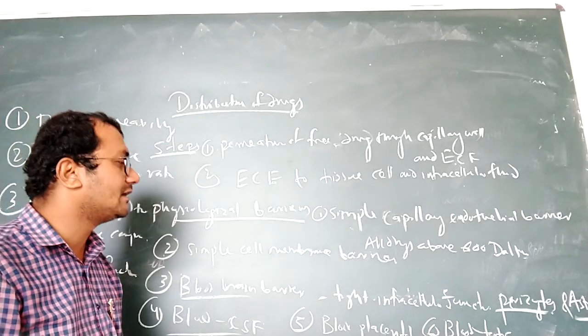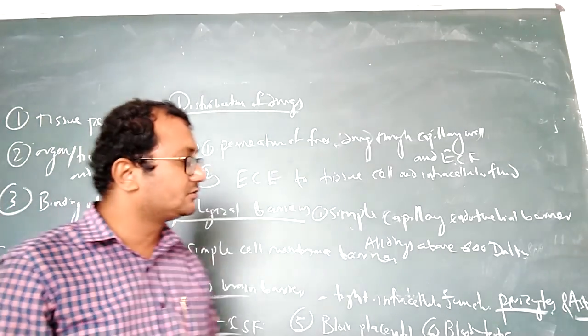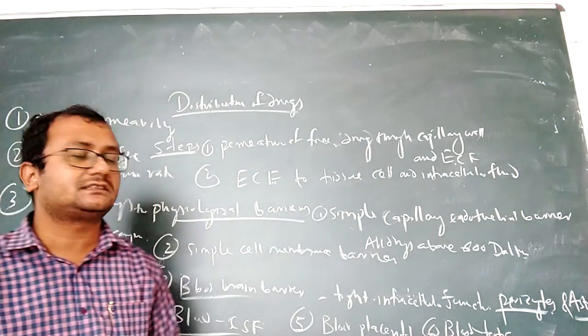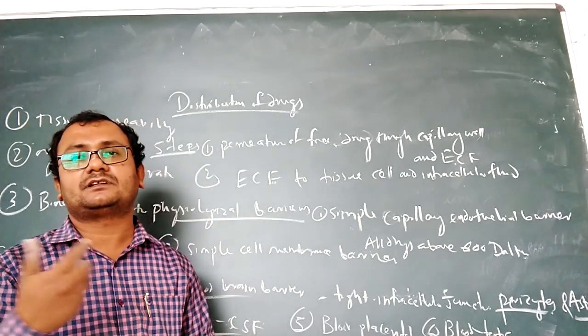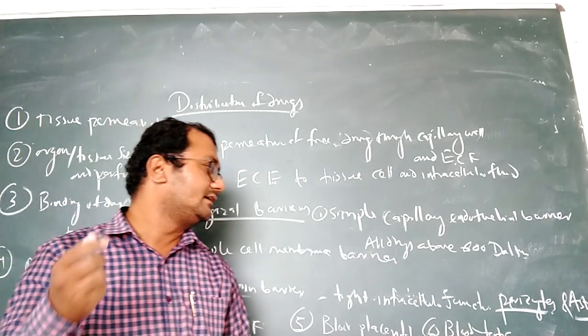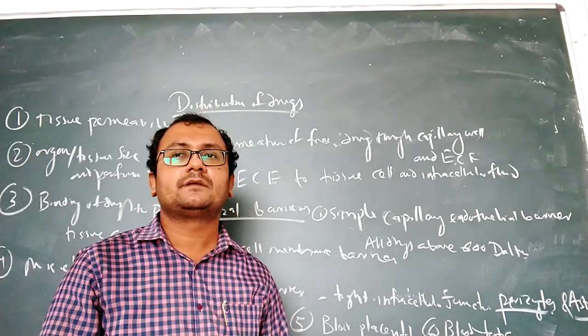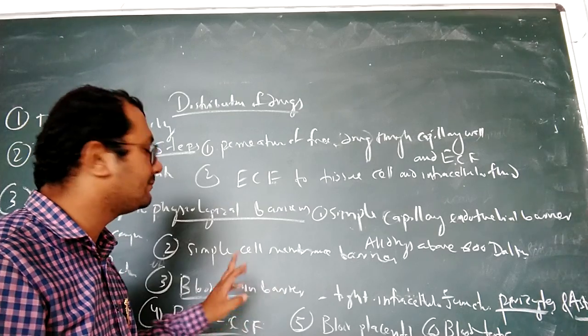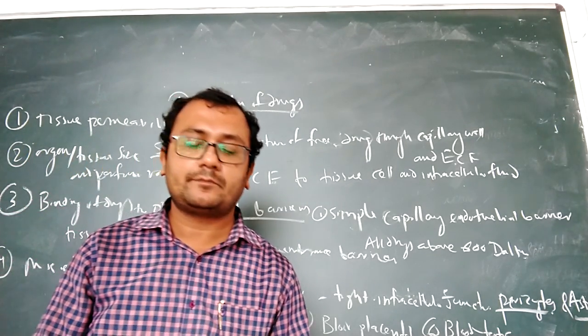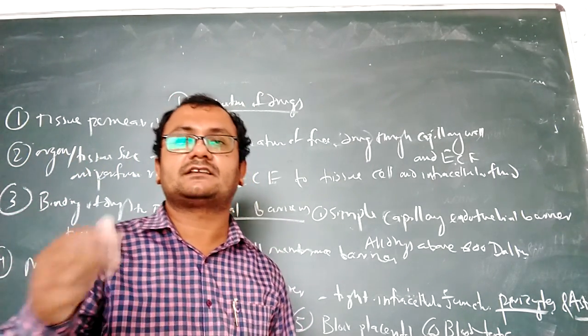Then coming to the last one, the blood-testis barrier. Most drugs can cross this barrier and reach the testis. So this is also a type of strong barrier in the body. But the strongest barriers are the blood-brain barrier and the blood-CSF barrier. Other things we will discuss in the next class.